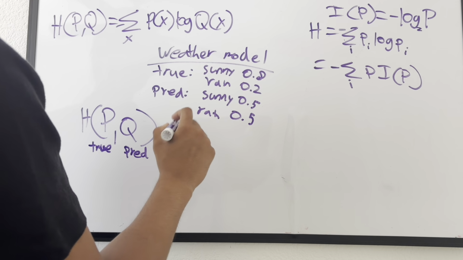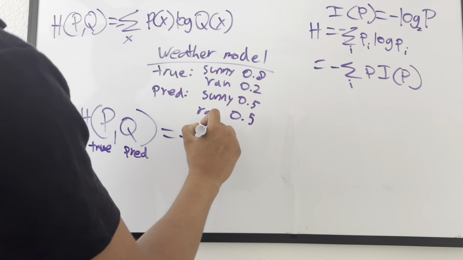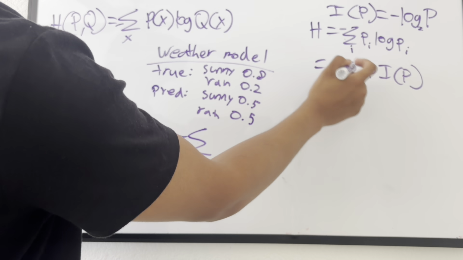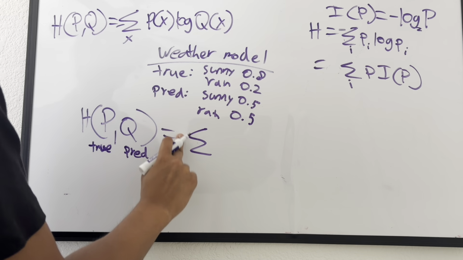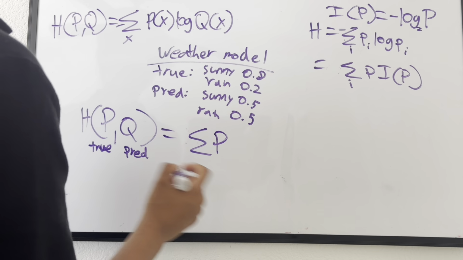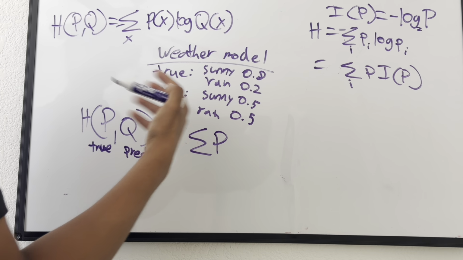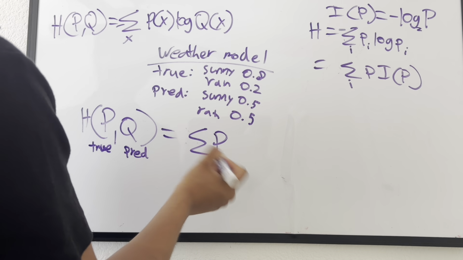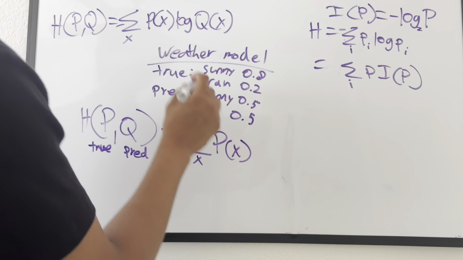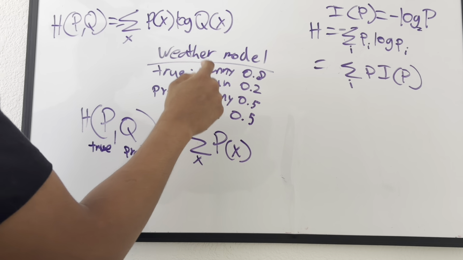So this would render us with, I guess this would actually not have a negative sign up front here. Let's do this, and let's call this P. P is going to be all of our true probabilities, and let's say this is x and we have p of x, right? Because obviously in our probabilities here we have sunny, rain.